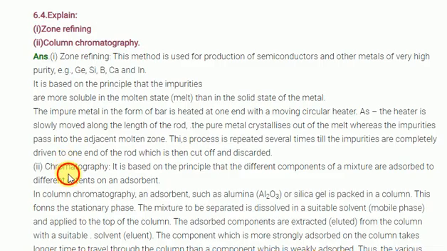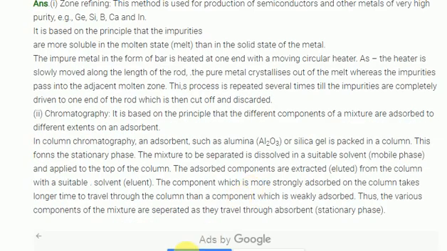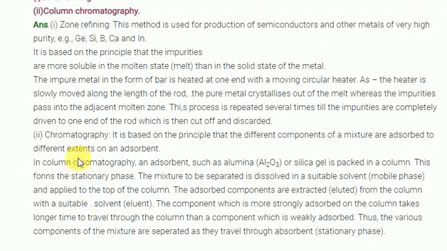Next, you know very well the chromatography method, the column chromatography method. Chromatography is applied for preferential adsorption. If you take the adsorbent Al2O3, the impurities are more attracted towards the aluminum oxide, and the ore is not attracted easily to it. Whether we take aluminum oxide or silica as the stationary phase, the ore comes out very fast when you add the eluent. You can separate the impurities using chromatography. Chromatography is the best method for separating impurities from the ore.